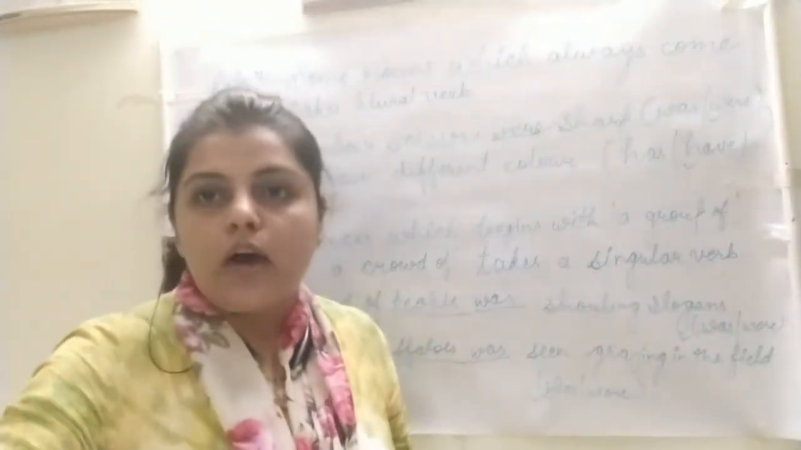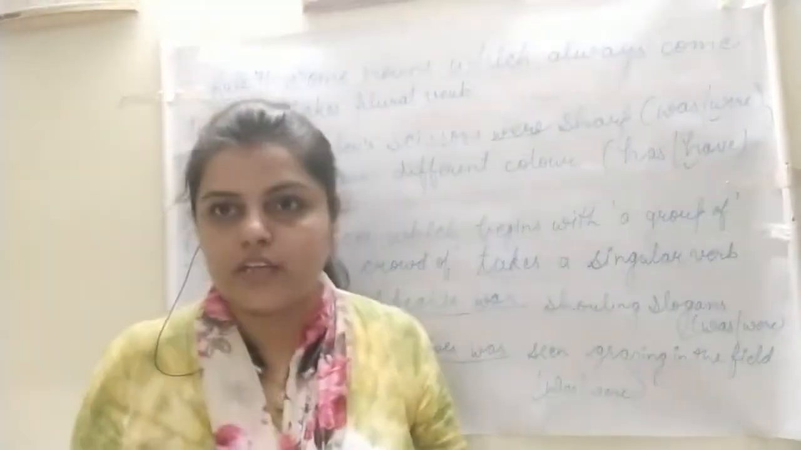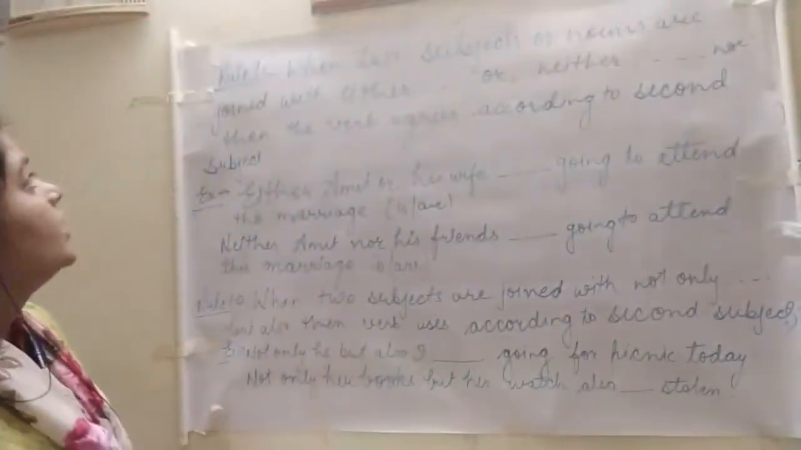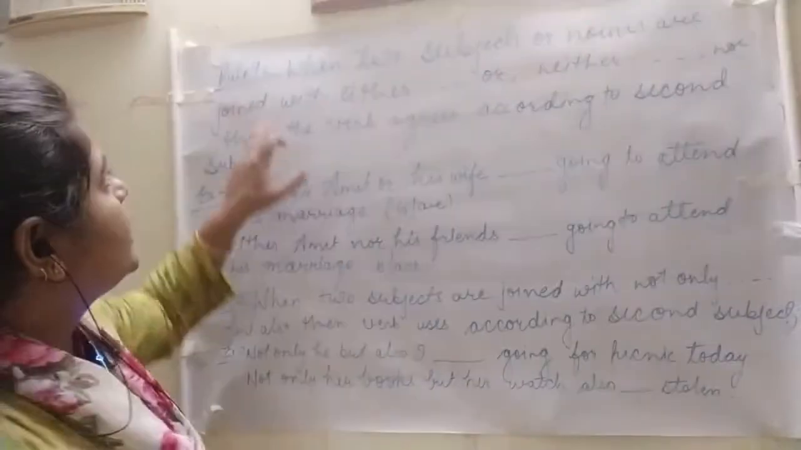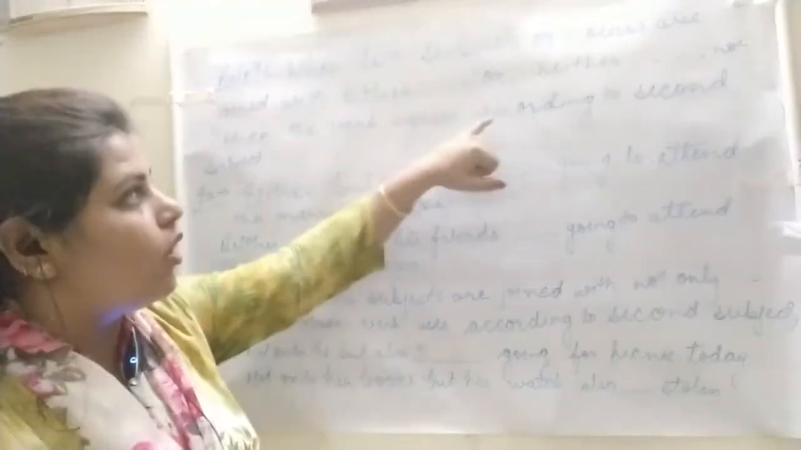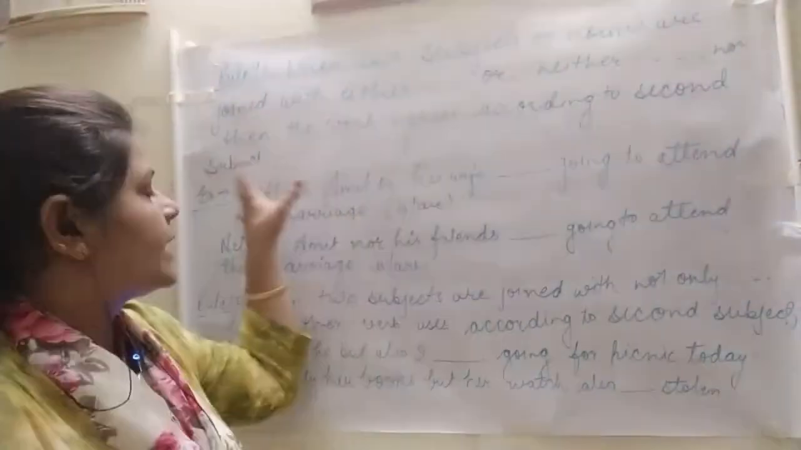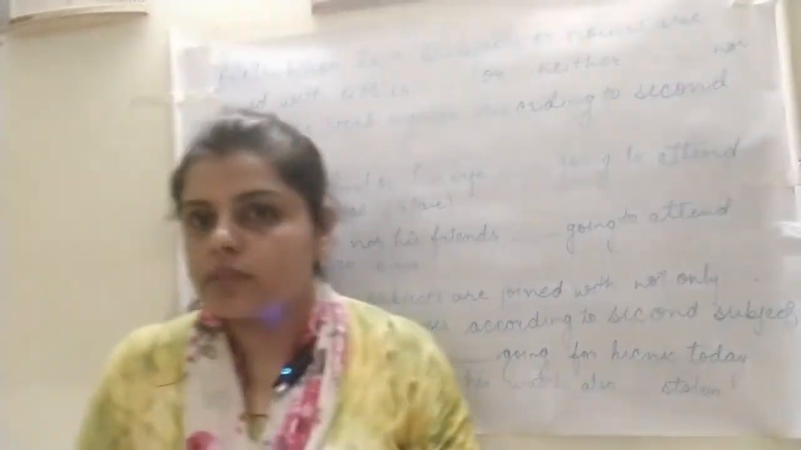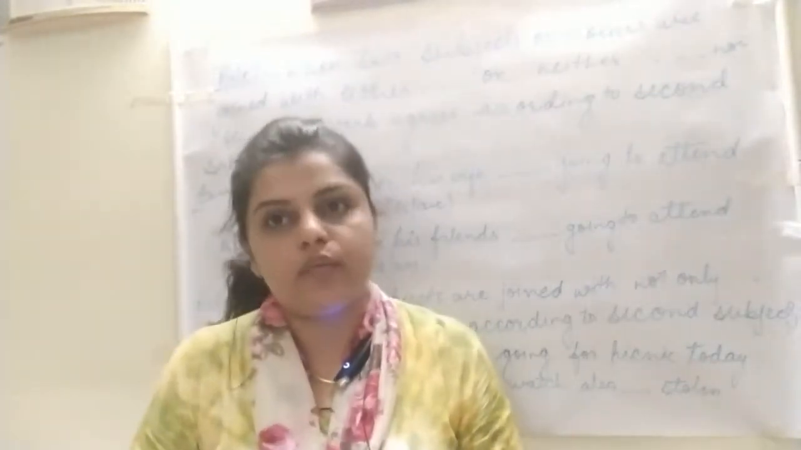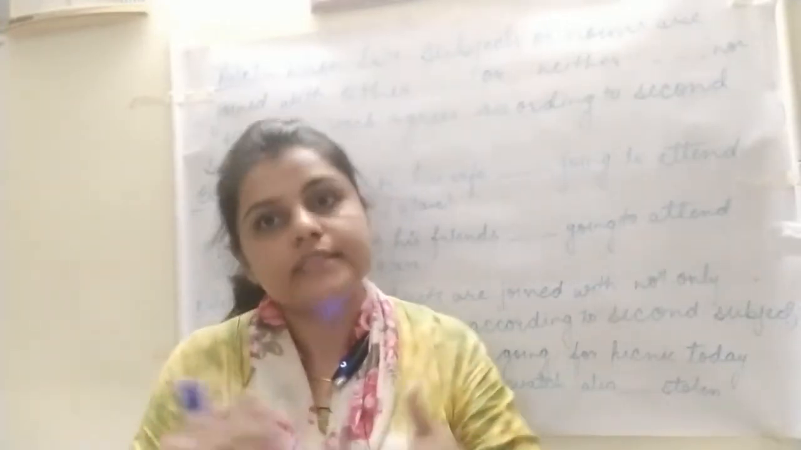Okay. Now we will proceed with rule number 9. Rule number 8 is finished. So, rule number 9 and 10. See, rule number 9. What rule number 9 is saying: when two subjects or nouns are joined with either or, neither nor, then the verb agrees according to the second subject. Means if two nouns or pronouns are there in one sentence and they are joined with either or, neither nor, then the verb will be used according to the second subject.